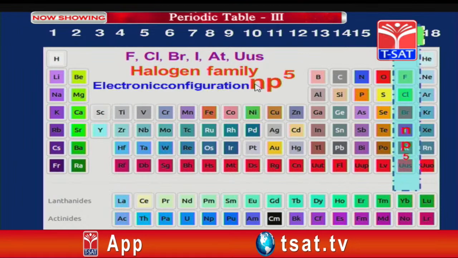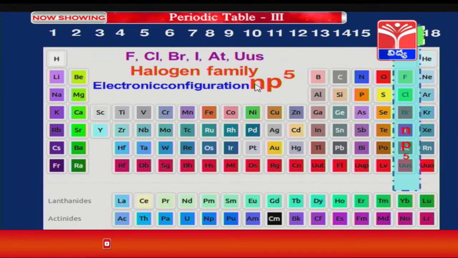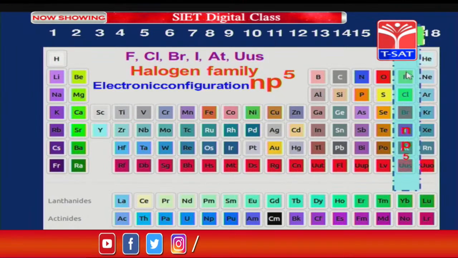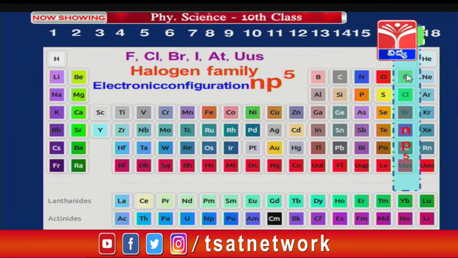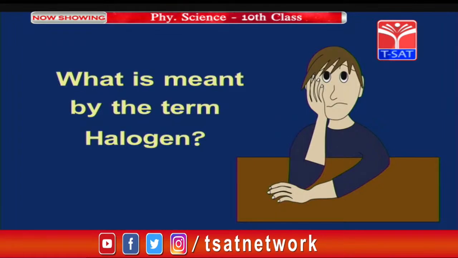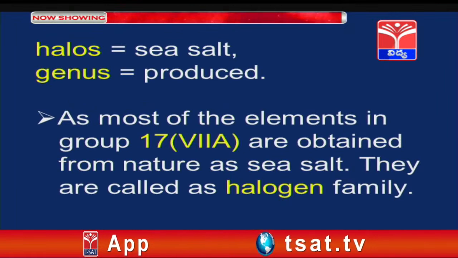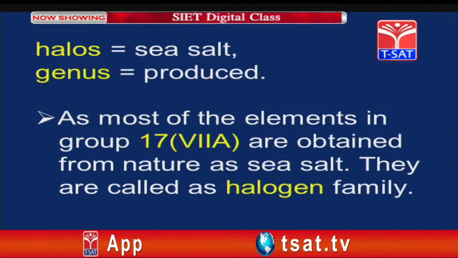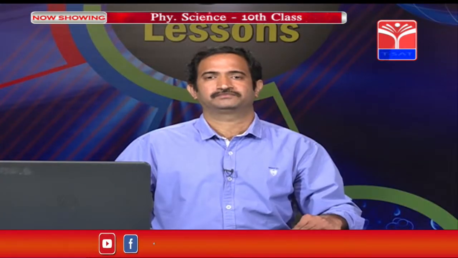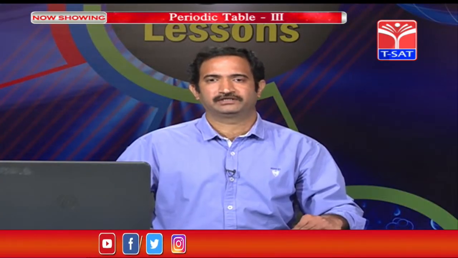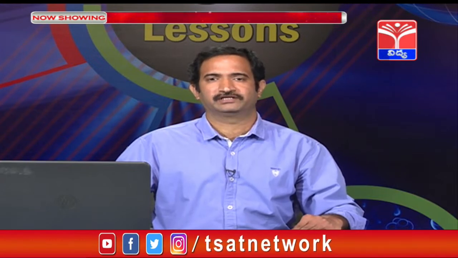Electronic configuration is np5. 2 s electrons are already available, therefore there are 7 electrons in the outermost orbit of this group. Now, children, you see what is meant by the term halogen. Halos means sea salt, genes means produced. These halogens are derived from salts.